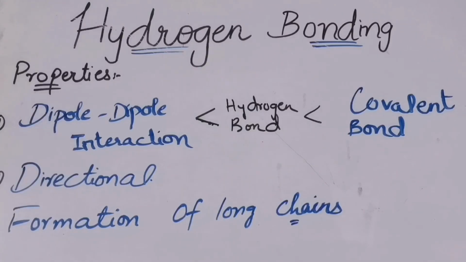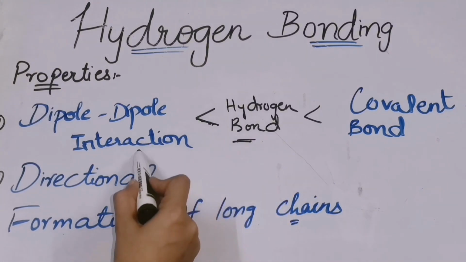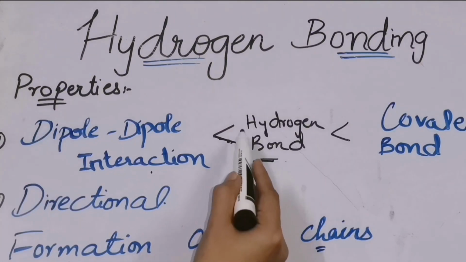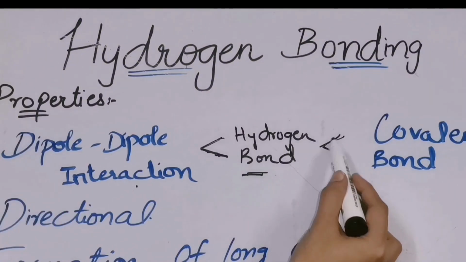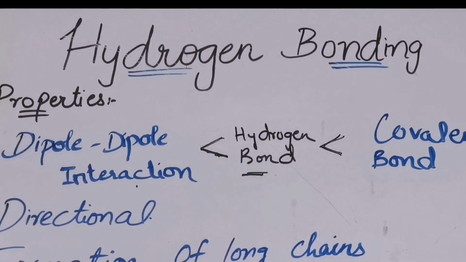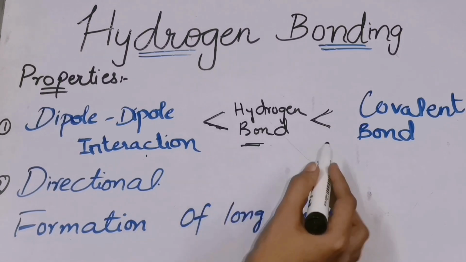Now let us go towards the properties of hydrogen bonding. The first property of hydrogen bond is that hydrogen bond is stronger than the dipole-dipole interaction. On the other hand, the hydrogen bond is weaker than the covalent bond. How much is it weaker than the covalent bond?